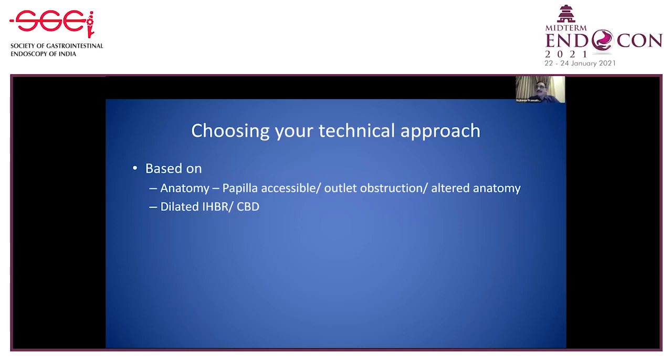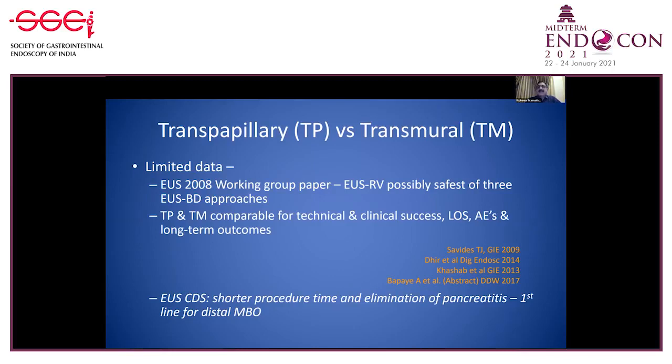If an antegrade stent is not possible, then a transmural approach, either through choledochoduodenostomy or hepaticogastrostomy, can be used in these circumstances. That will also depend on where you have a suitable anatomical location in the common bile duct or in the liver in the form of dilated IHBR. Having said this, do we have any standard way to decide that this particular procedure should be chosen over another one? An approach was attempted, while we have limited data, as to how to go about doing it.